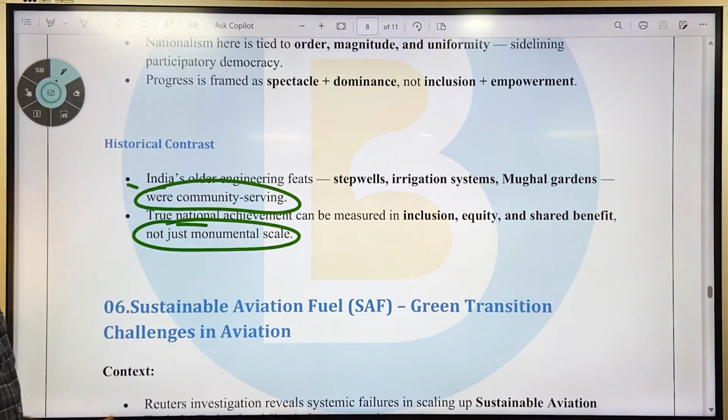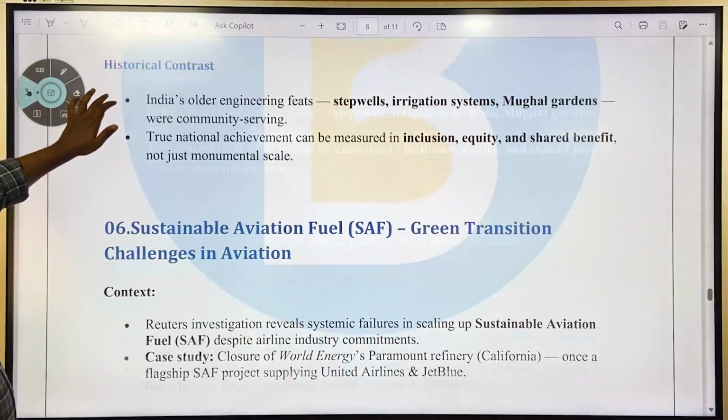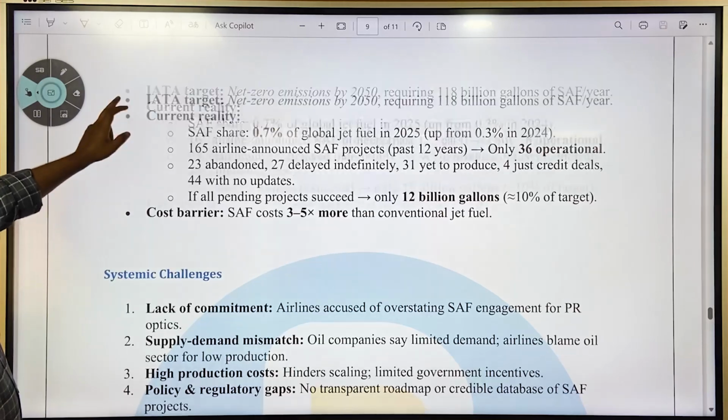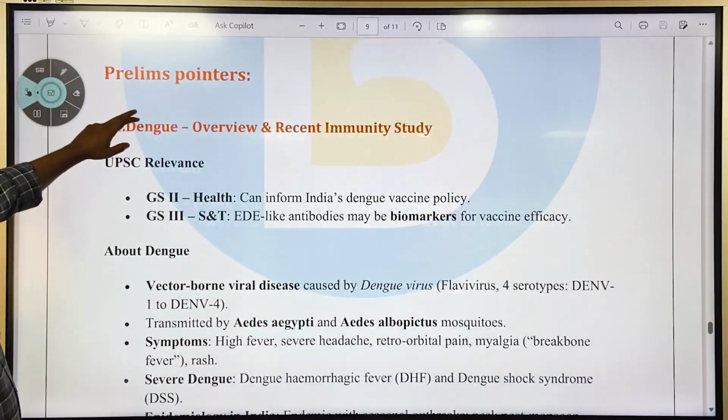A very important, interesting article. The next article is about sustainable aviation fuel. We'll discuss this article in the topic of the day. We'll now move to prelims pointers.